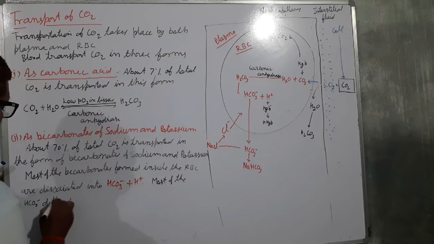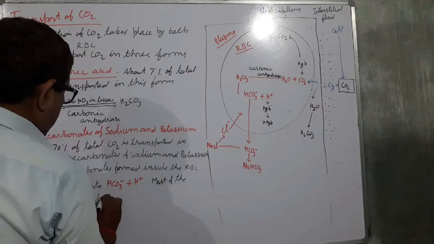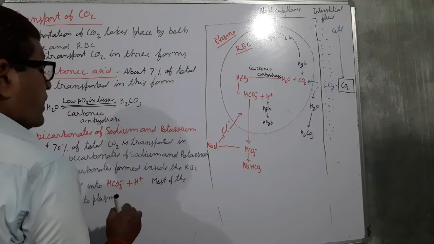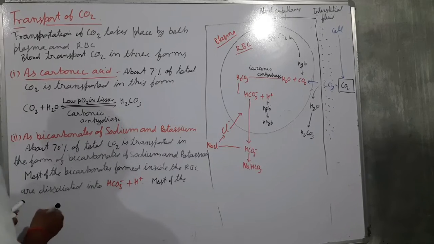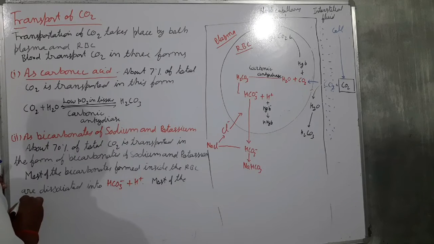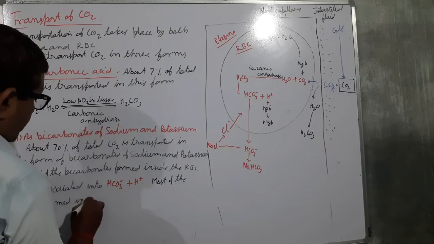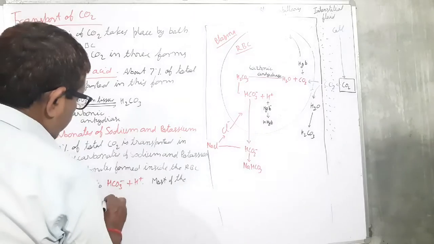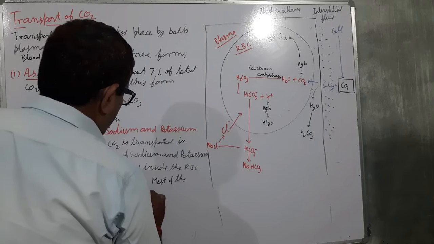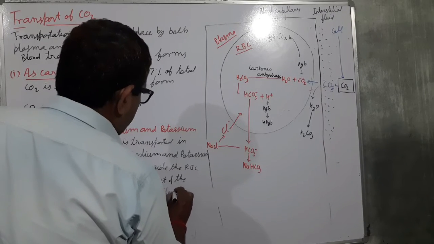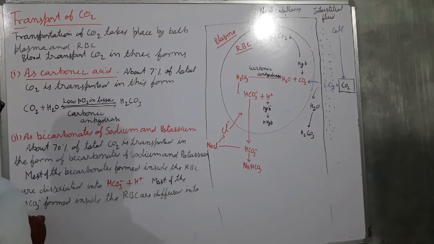Most of the carbonic acid formed inside the RBC is diffused into plasma.